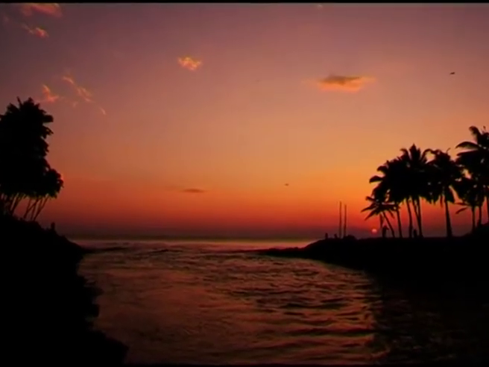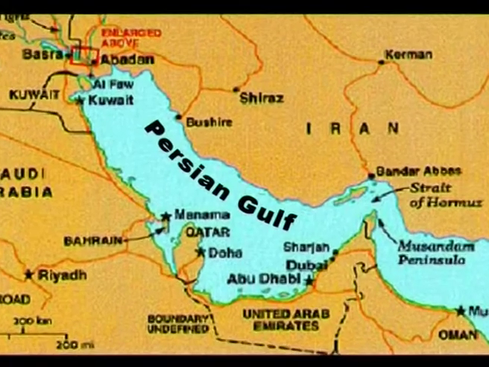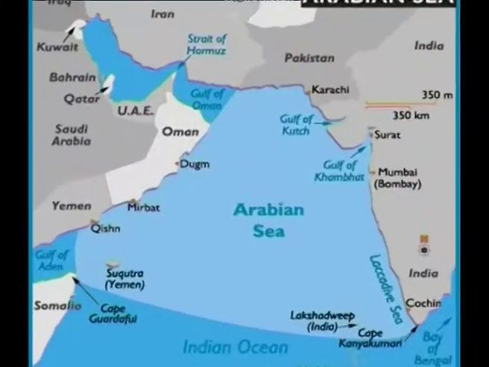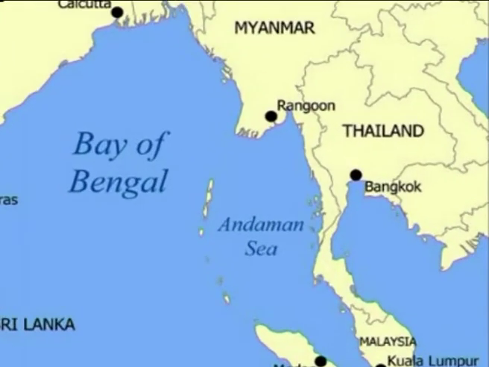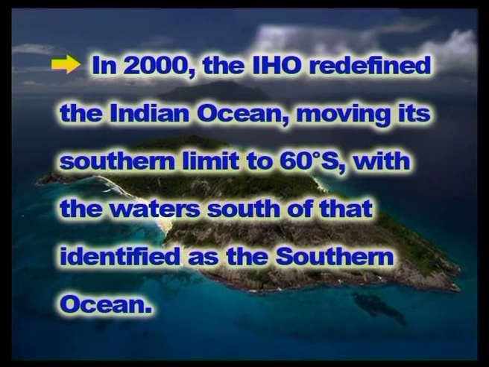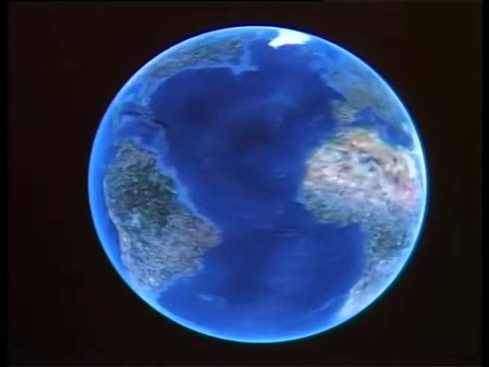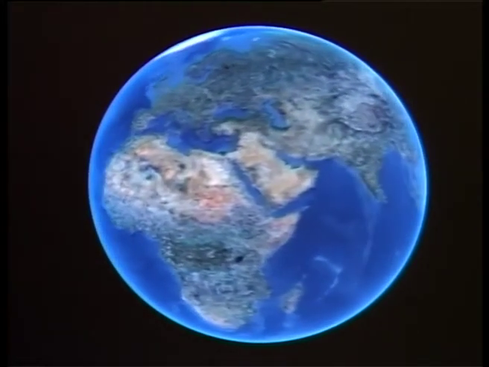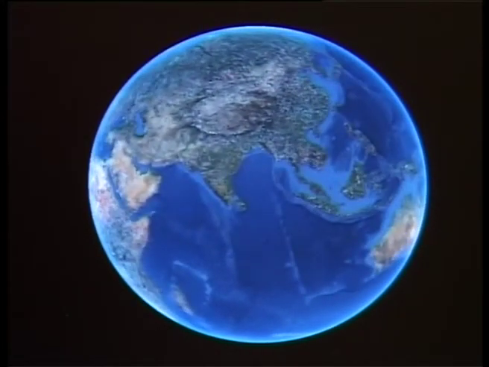This includes the Red Sea, the oil rich Persian or Arabian Gulf, the Arabian Sea, the Andaman Sea and the Bay of Bengal. In the year 2000, the International Hydrographic Organization redefined the Indian Ocean, moving its southern limit to 60 degrees south, with the water south of that identified as the Southern Ocean. The equator passes through the northern parts of this Indian Ocean. A major part of this ocean lies in the southern hemisphere.